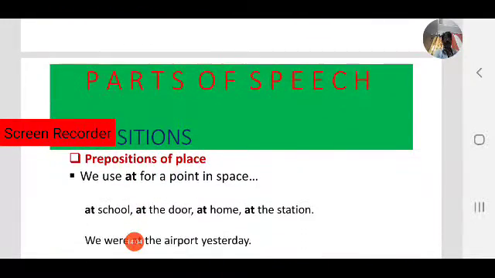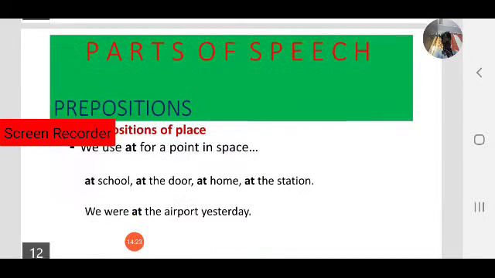Let us see another preposition of place, that is at. We use at for a point in space, a specific place. At school, at the door, at home, at the station. Observe at.